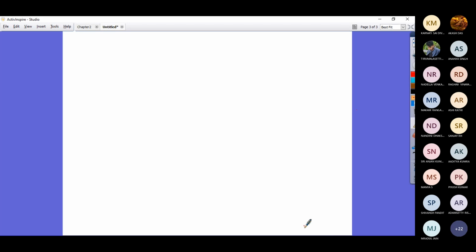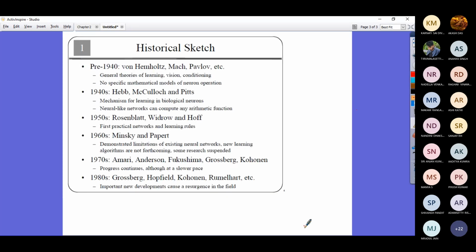Now let us have a look at the historical developments of neural networks. There are so many models that were brought in. The one we discussed in the previous class, the McCulloch-Pitts model, was introduced in the 1940s.